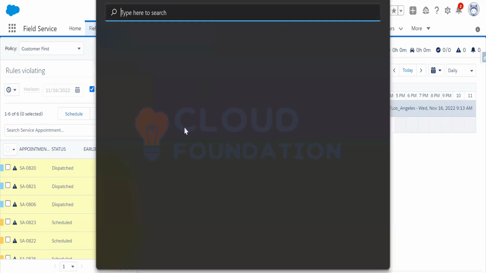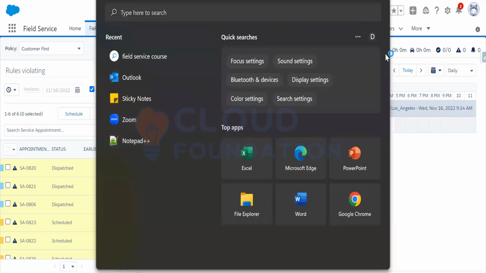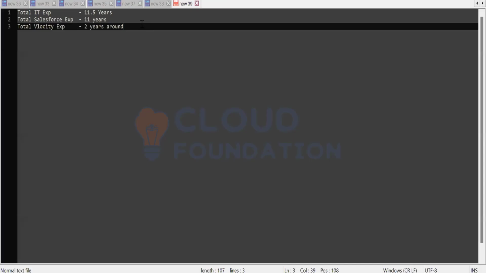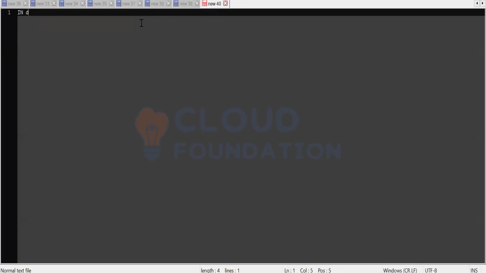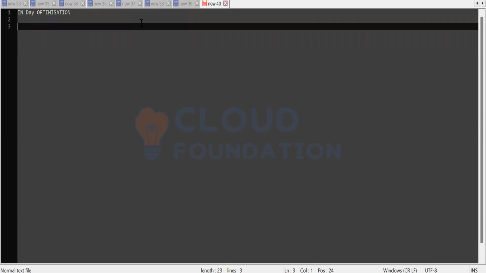Let me open the notepad here. So the first option is India optimizations, which we have just talked about. The second option is RSO, resource schedule optimization.